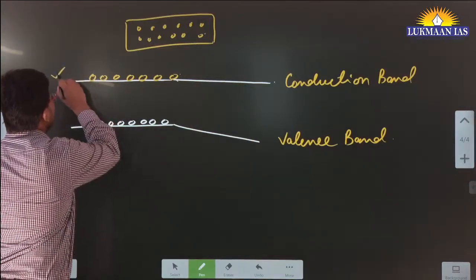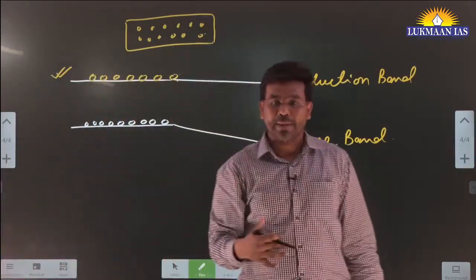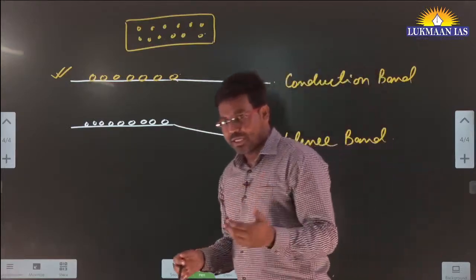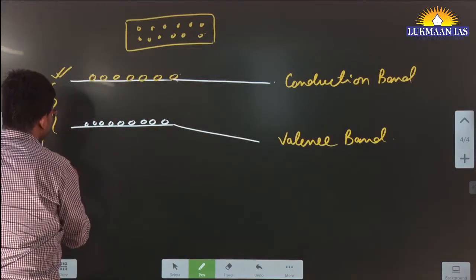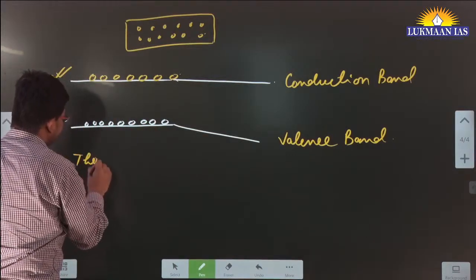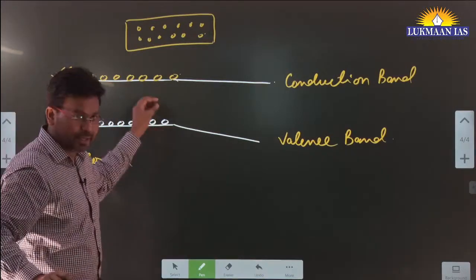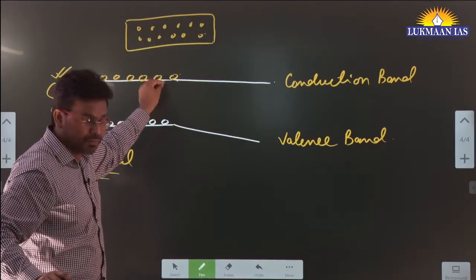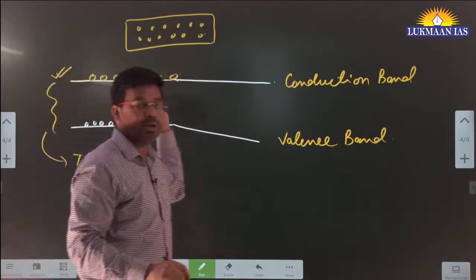The quantity of electrons available in the conduction band determines the conductivity of the semiconductor. Generally, if you excite this particular energy level, we can have thermal conductivity also. Thermal conductivity means if we increase the temperature of the semiconductor, some of the electrons may get excited and go to the next energy level, and from there they will be able to conduct freely.